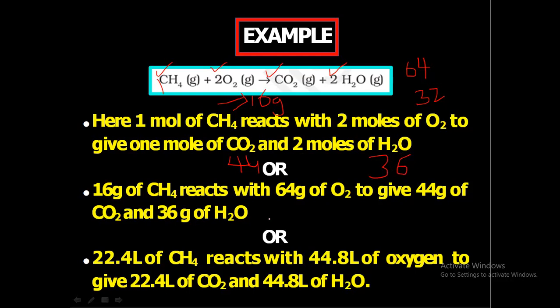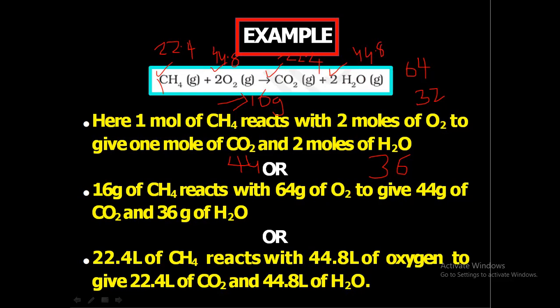We can also write it in terms of volume: 1 mole of methane, that is 22.4 liters of methane, with 2 moles of oxygen, or 2 into 22.4, that is 44.8 liters of oxygen, combine to form 1 mole of carbon dioxide, that is 22.4 liters in volume, plus 2 moles of water, that is 44.8 liters in volume.